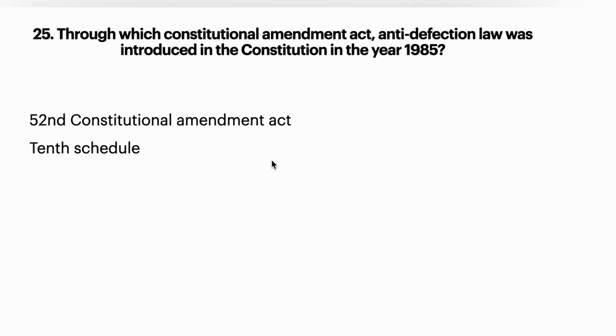In the 7th Schedule we have three lists. One is the State list, next is the Concurrent list, and the next is the Union list. So prisons belong to the State list.